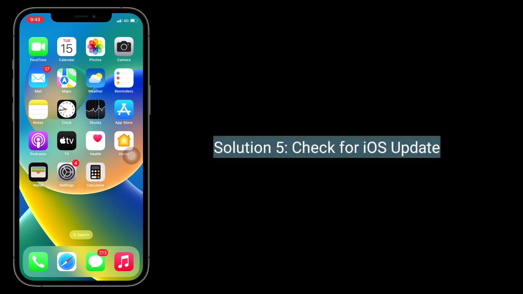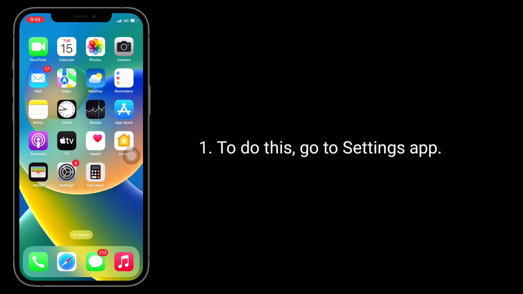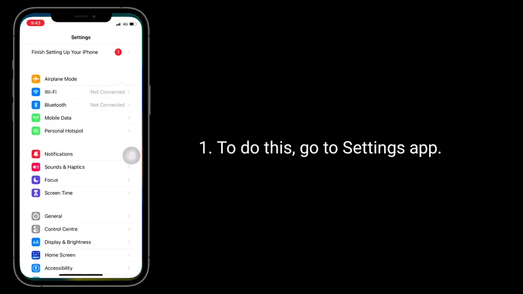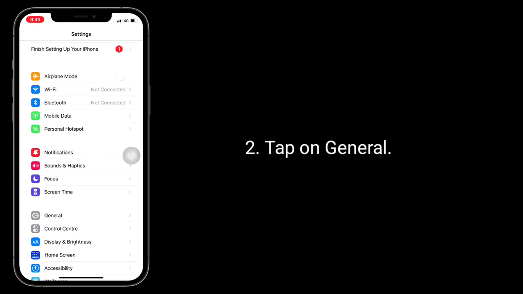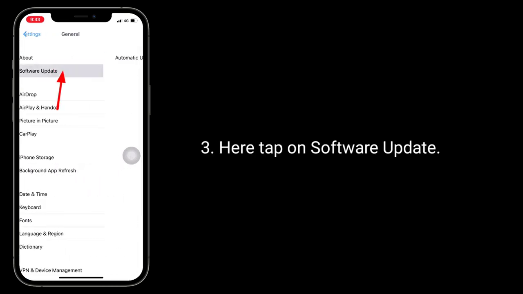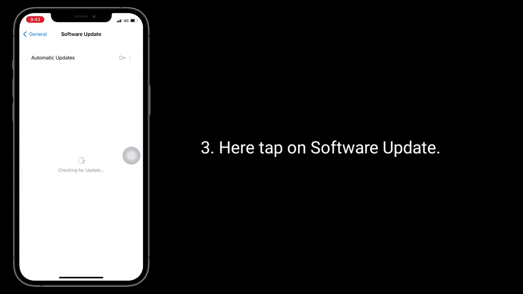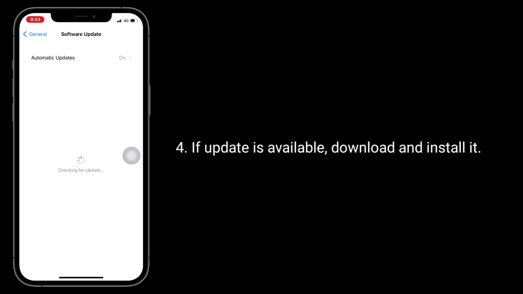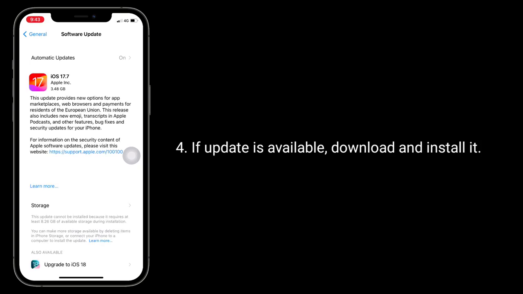Solution 5 is check for iOS update. To do this, go to Settings app. Tap on General. Here, tap on Software Update. If update is available, download and install it.